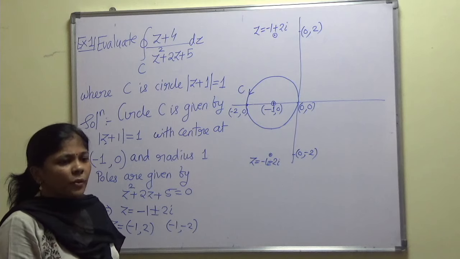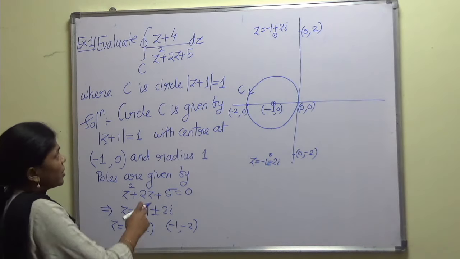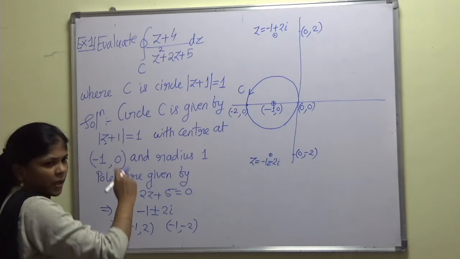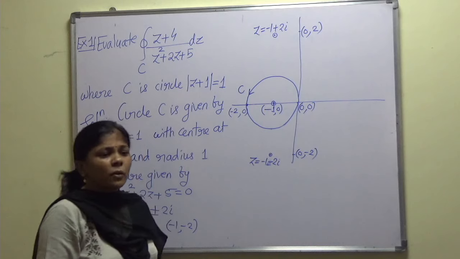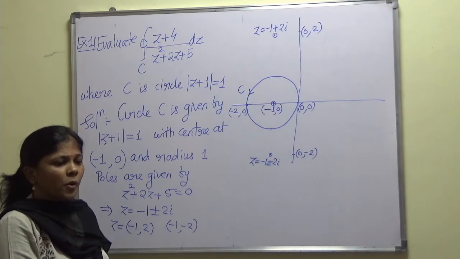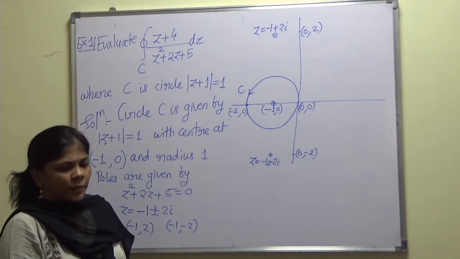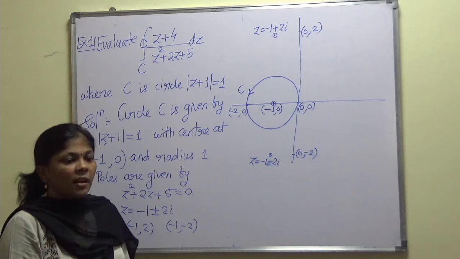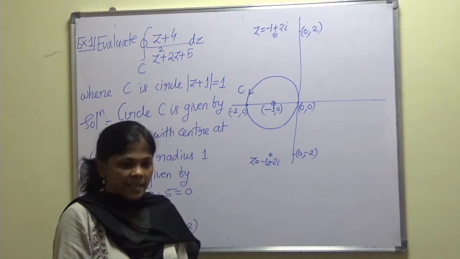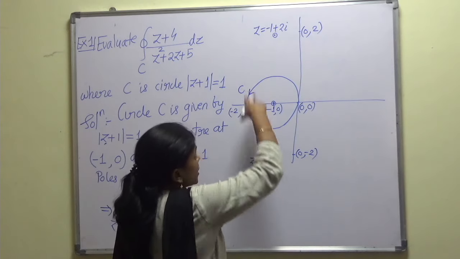So a very easy way to find the poles is just to equate the denominator of the integrand to 0, and we get these poles. Now observe their locations. Once we get the poles and plot them on the coordinate plane, the next task is to see where they lie. Here they lie outside the circle.